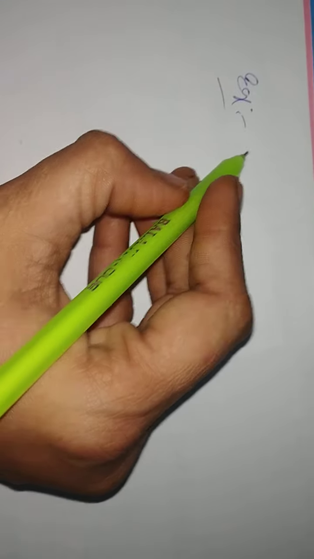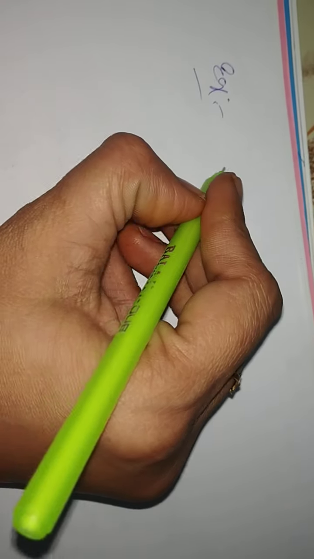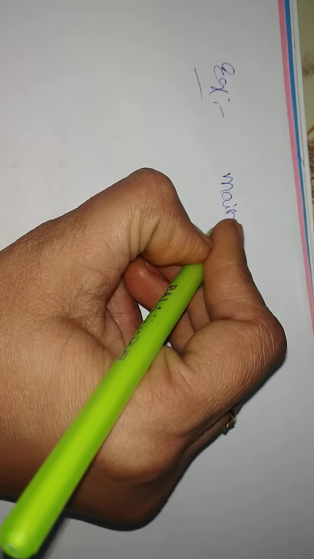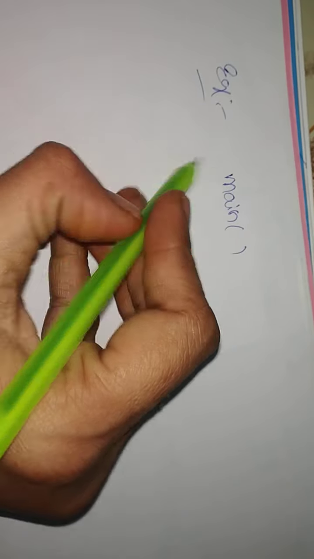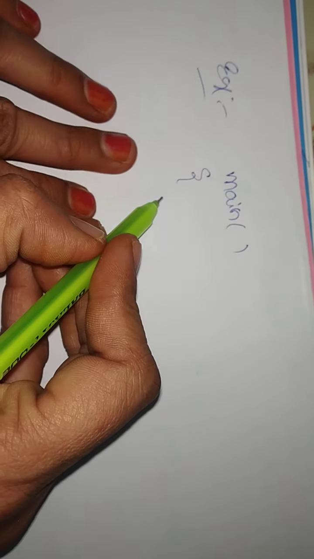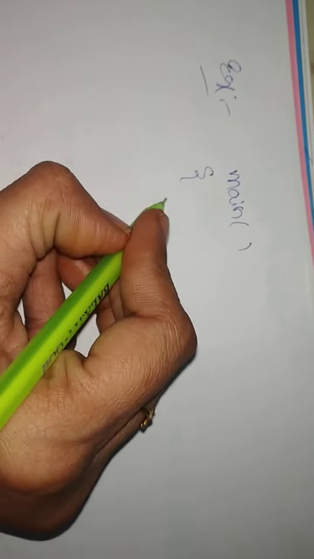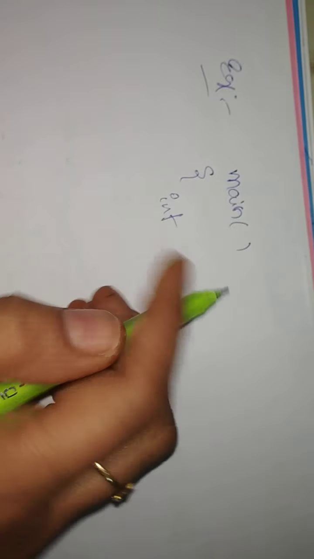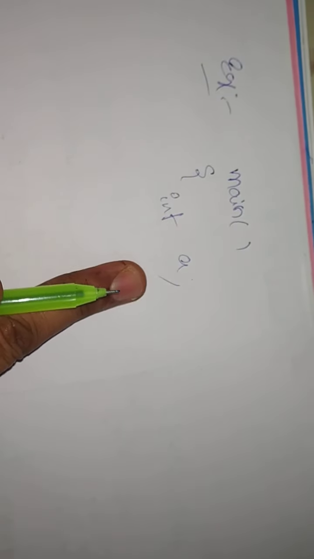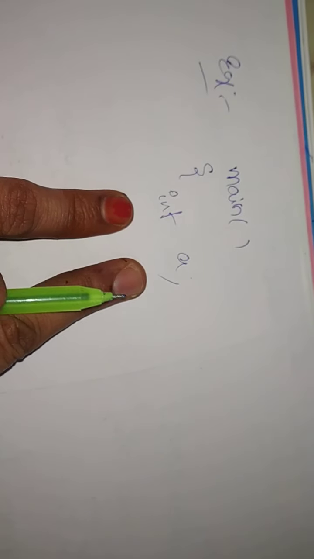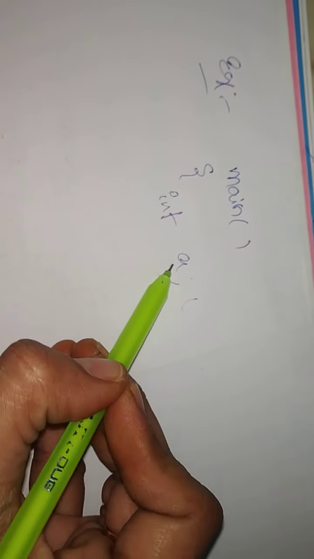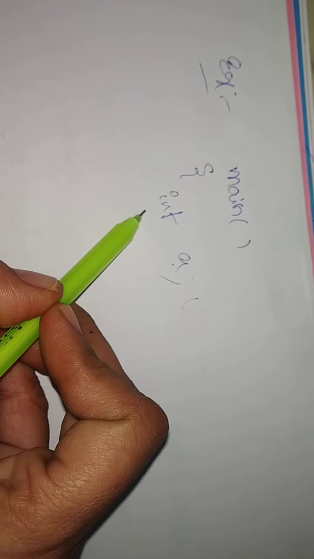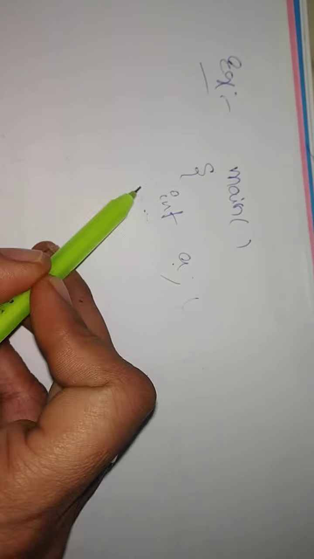For example, main, how to start a program. So see, a program begins with the main function and brace. Now here we introduce some variables, like int a. This is a variable, this is a keyword. This line is called a declaration part. We are using a keyword, this is called a data type.